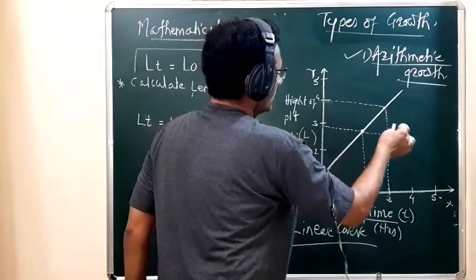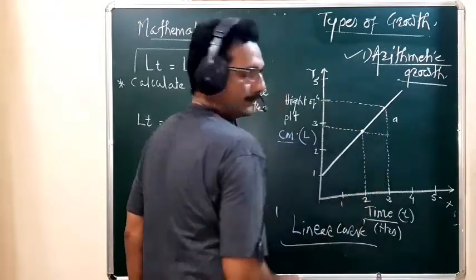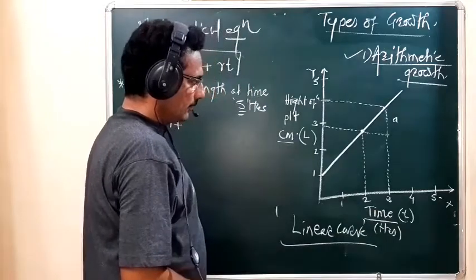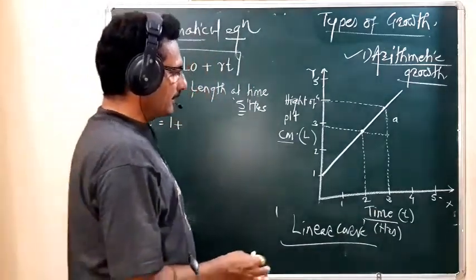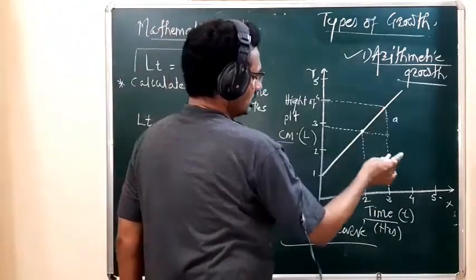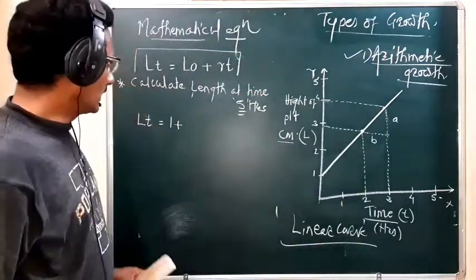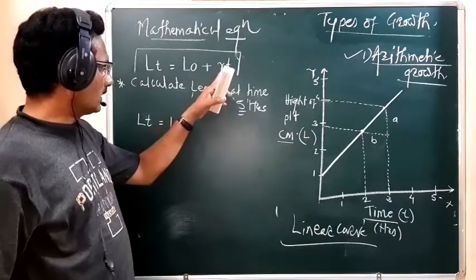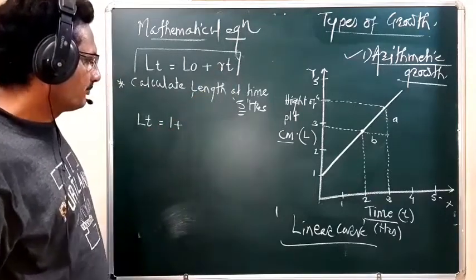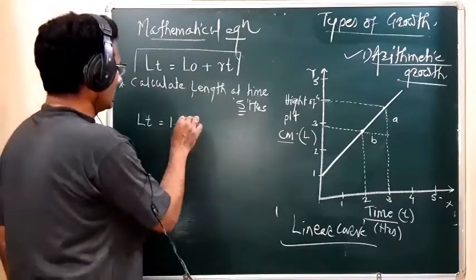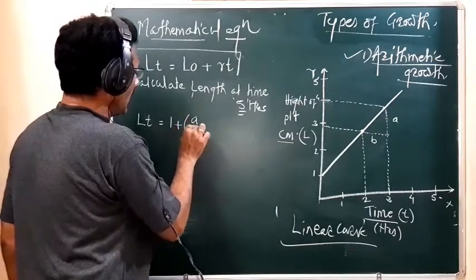For this growth, we use the letter small a. And what is the time interval, the time required for this growth? Suppose this is a small b. So R is the growth rate, which means a by b.